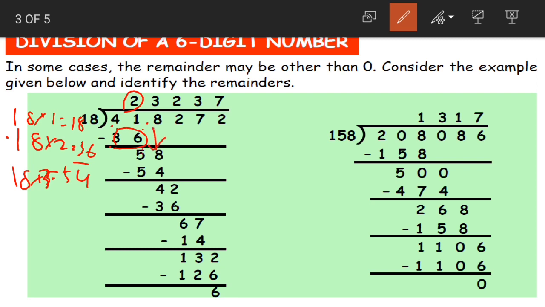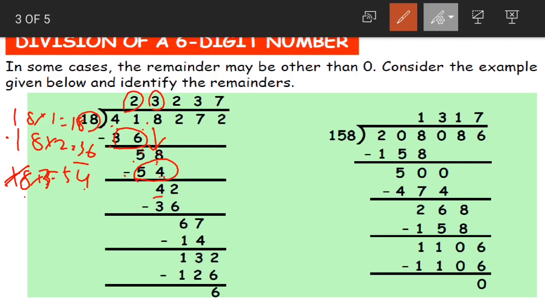Now after that what will we do? We'll bring one digit down. Yes children, we'll bring one digit down. Now when 8 comes down, it becomes 58. Now 58 is very much near to 18 3s are 54. So we'll go with that. 18 3s are 54. Now when we subtract, 8 minus 4 is 4.